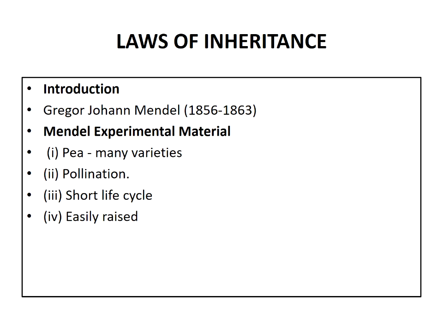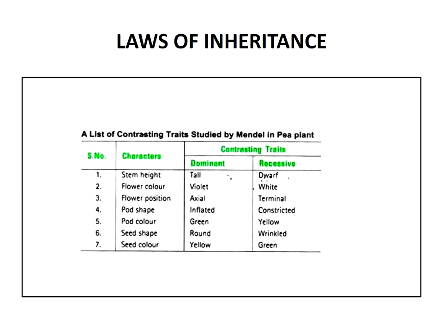Mendel selected 14 true breeding pea plant varieties as pairs, which were similar except for one character with contrasting traits. Here is the list of contrasting traits studied by Mendel in the pea plant.